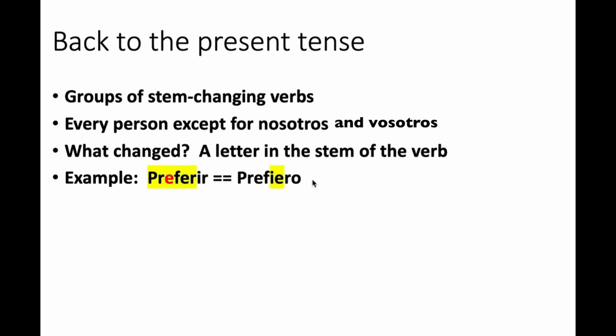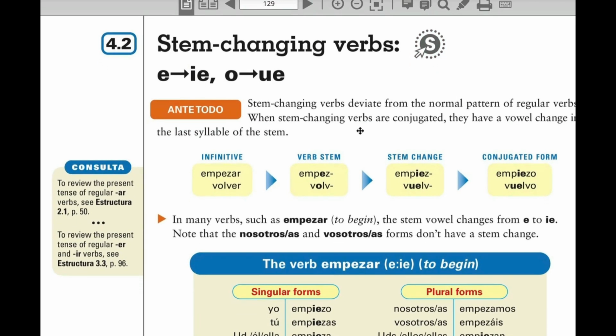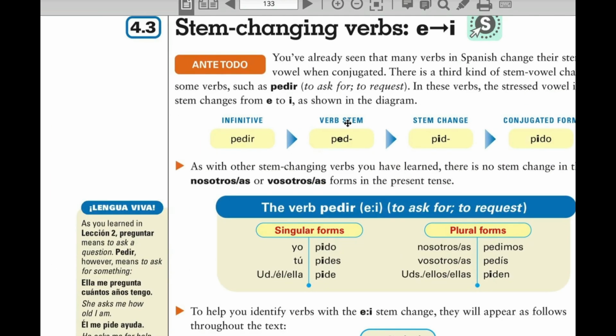And we had some that changed from E to I, and then we had another group where the vowel changed from O to UE. So here on page 129, we had a list of verbs that changed their stem from E to IE and O to UE. And then you had some that changed the stem from E to I. So for example, pedir, the stem changed from PED to an I. It changed it everywhere except for nosotros and vosotros.